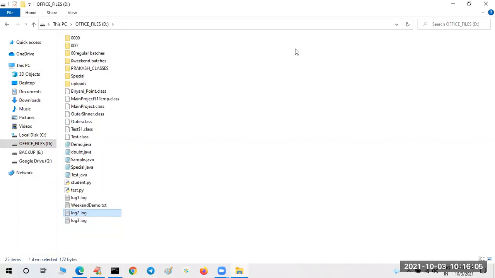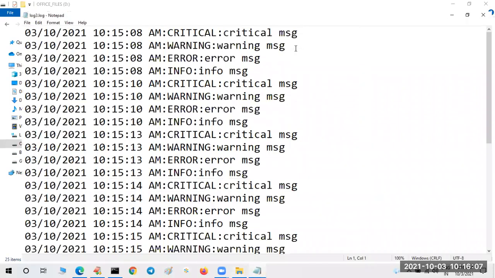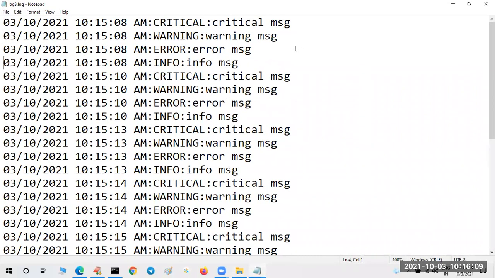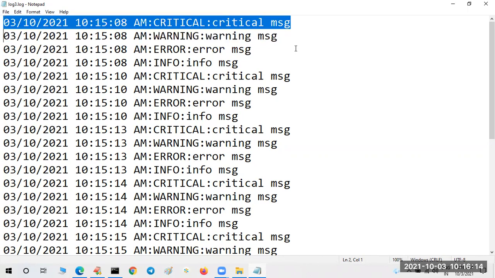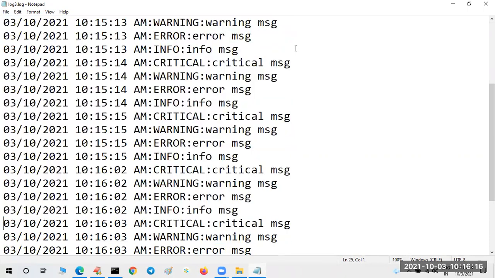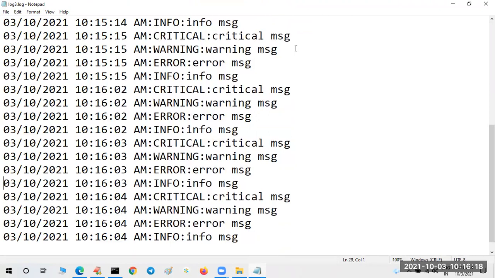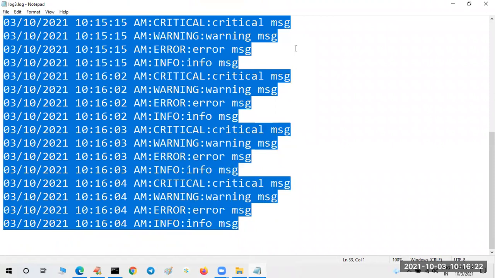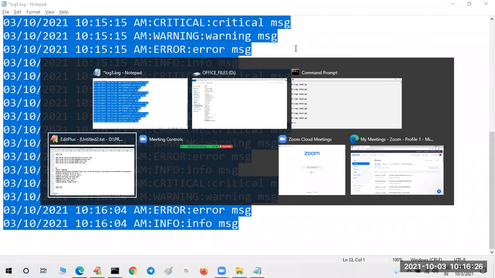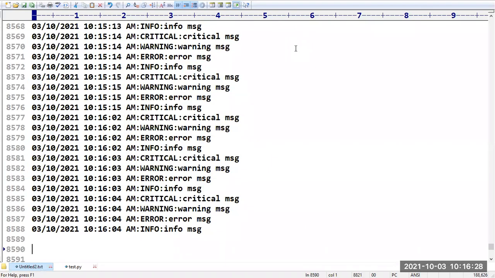Now open the file. Have you observed? Sir, previously it was executed at 15 seconds, right? Sir, now has the time changed or not? Sir, have you observed here? From here onwards it got 16. Like this you can change, sir. This is nothing but how you can create log files and how you can write the messages.